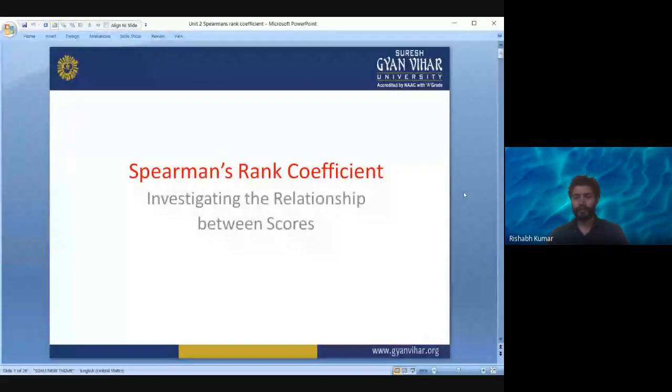Okay, that was the formula for your Karl Pearson correlation coefficient. In today's lecture, the topic is Spearman rank coefficient.